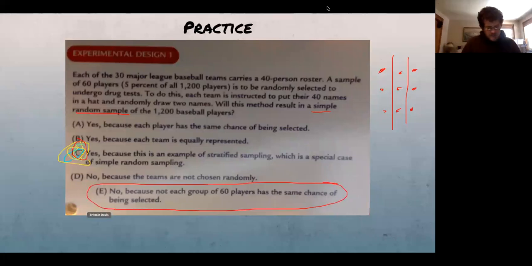Not every group of 60 players has the same chance of being selected, so it is not a simple random sample. A stratified sample is actually different. It's not a special case of simple random sampling. It's a different kind of sampling. All right, so does that clarify a little bit? Help it make sense? Anyone have questions on that, I should say?